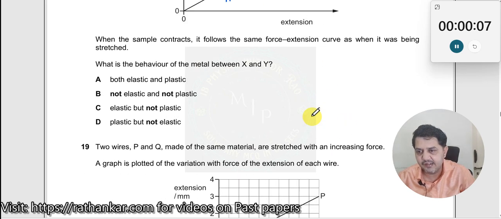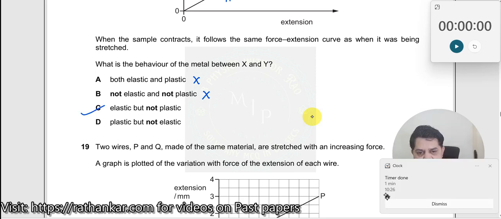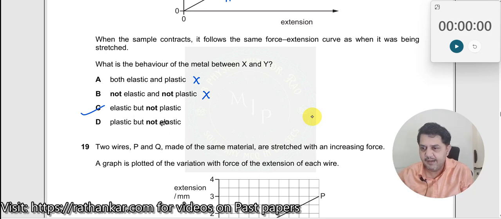Now let us read the options. Behavior between x and y: both elastic and plastic, incorrect. Not elastic but plastic, no. Elastic but not plastic, C is the right answer. It is not plastic.